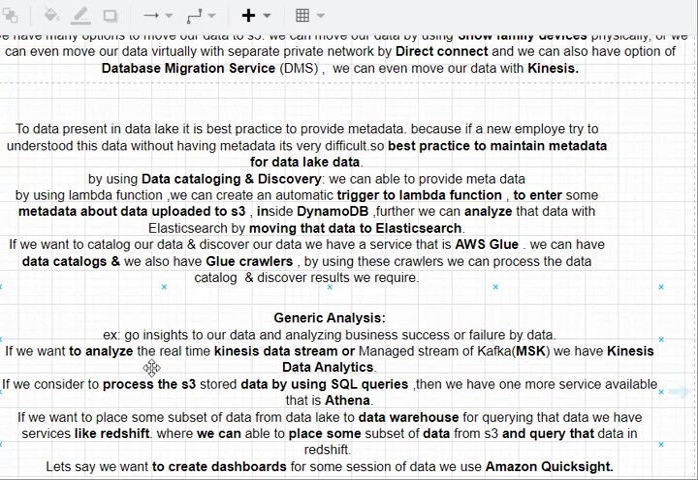Let's say if we want to process the data stored under S3, then we have an option called Amazon Athena. By using SQL queries, we can process the data which is stored under S3.